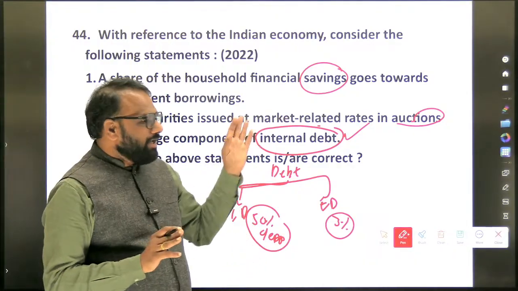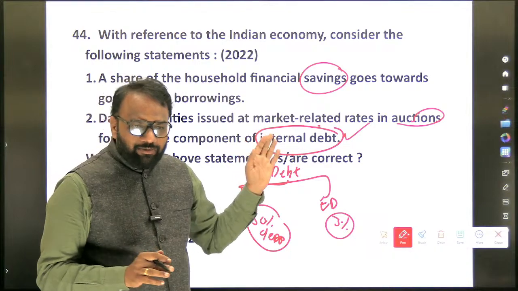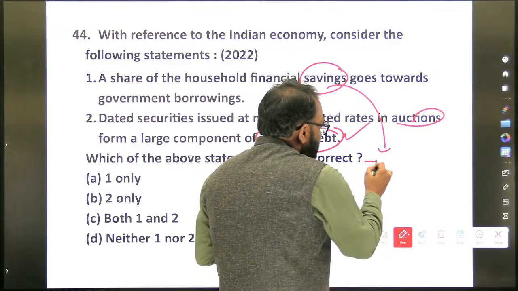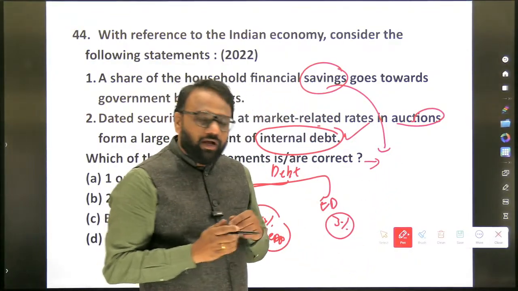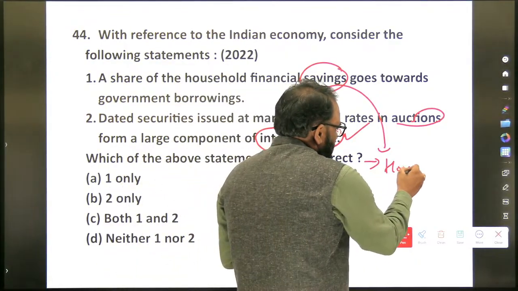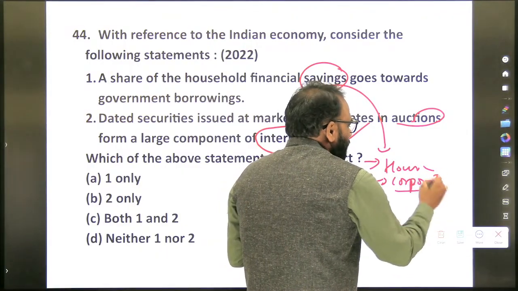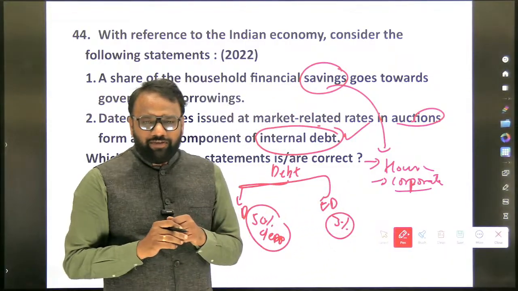Now we are coming to savings. We have seen the components of savings. Which are the components of savings? The highest component is household savings. Next, corporate. These are important, so just focus on these two: savings.